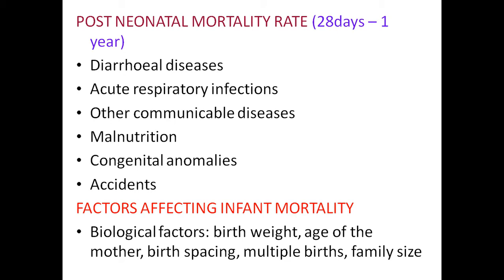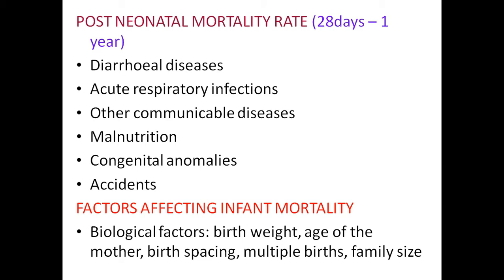And the third one is birth spacing. If the birth spacing is very short, infant mortality occurs 2 to 3 times more if the birth space is less than 2 years. So the birth space should be 2 to 3 years between one child and another child. If the birth space is less than 2 years, that is one of the factors for infant mortality.